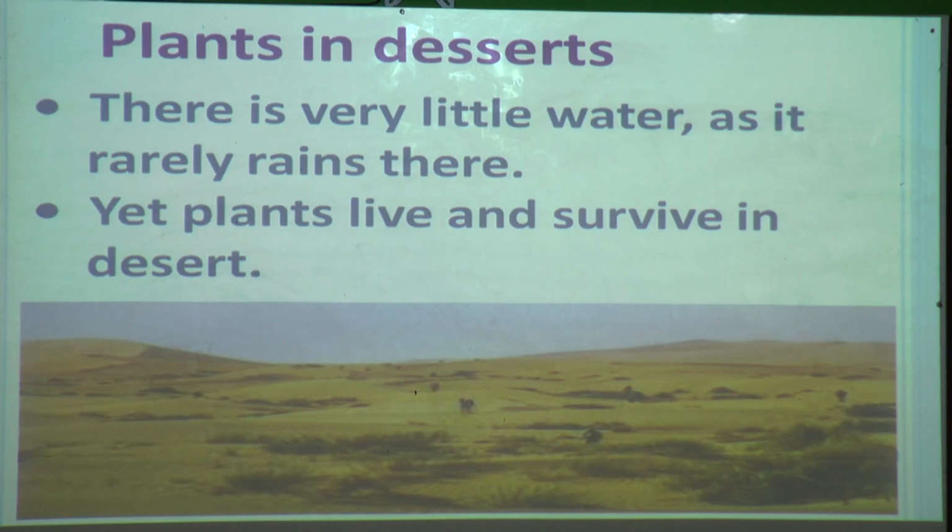But here I am saying that plants live and survive in the desert, though actually in the desert very little water is there because it rarely rains. Then also you can see plants are growing there, they live there and they survive in the desert. So how they can survive there, we are going to see today.